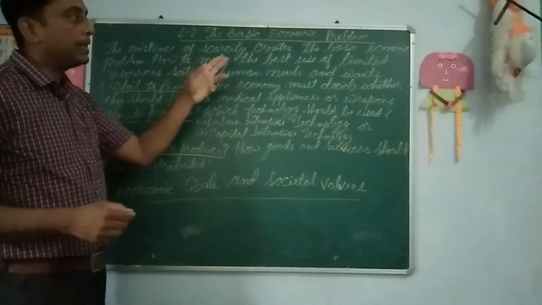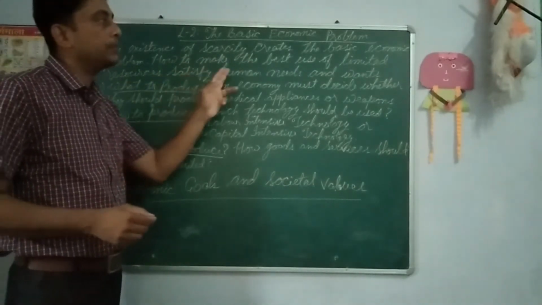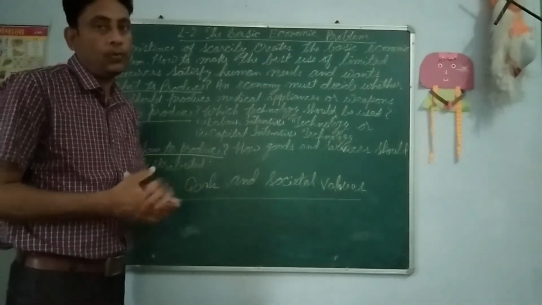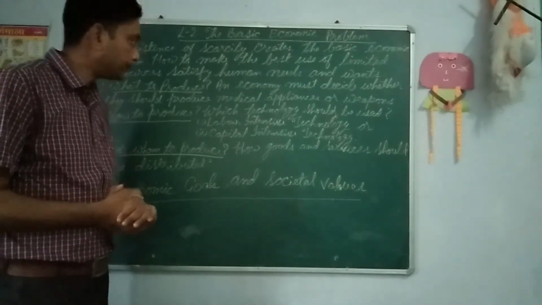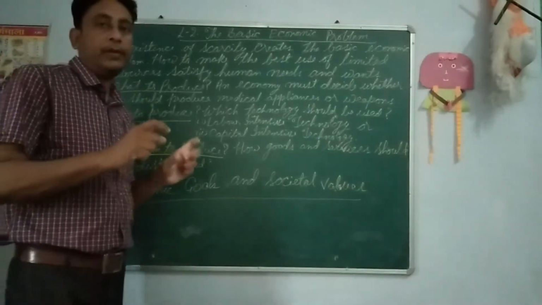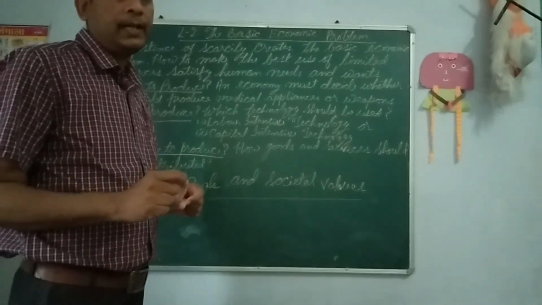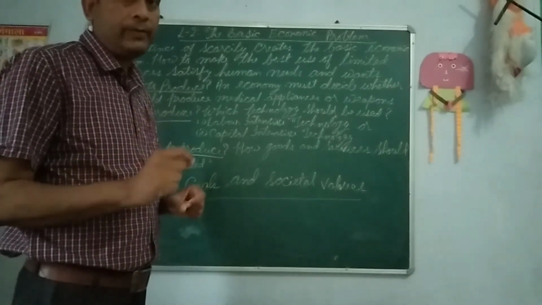Here, the question is how to make the best use of limited resources to satisfy human needs and wants. So we have to arrange our limited resources in such a way that they satisfy basic human needs and wants.